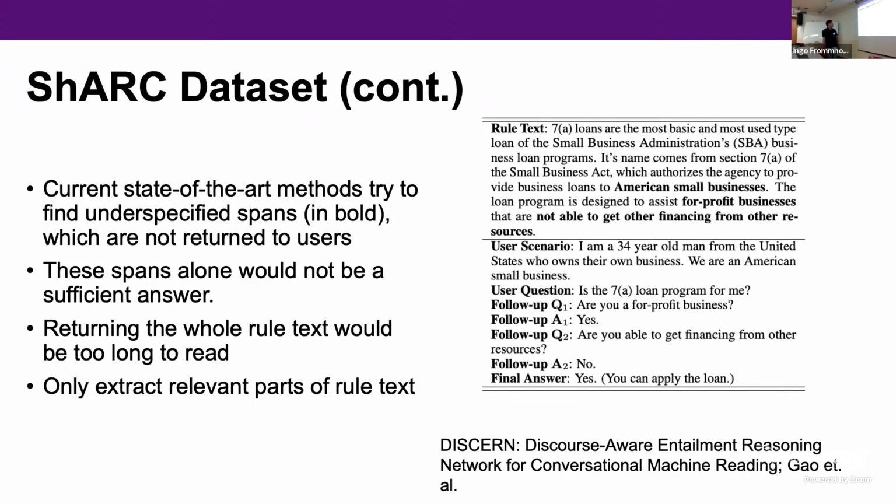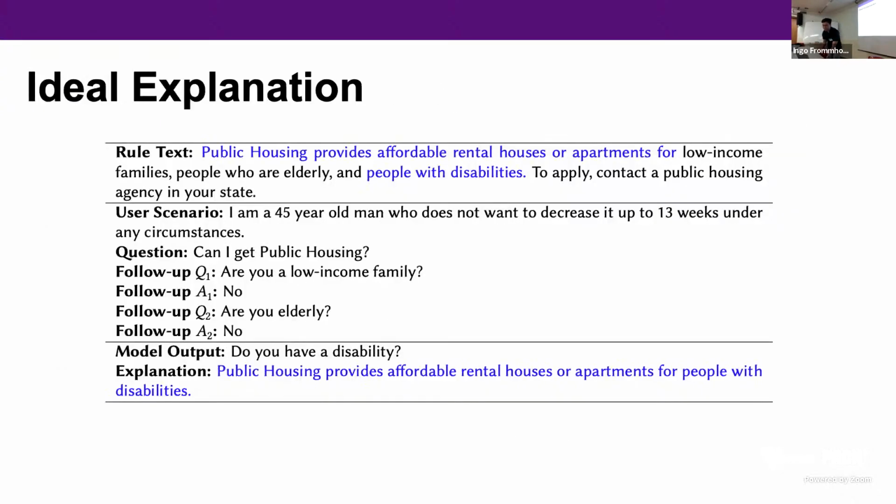So we want to extract all of the relevant parts of the rule text such that the user could understand what the explanation for the answer is. An ideal explanation is highlighted in blue. The model outputted, do you have a disability? And the user might ask, why do you want to know if I have a disability? And the bot would say, public housing provides affordable rental houses or apartments for people with disabilities. And as you can see, this is highlighted inside the rule text.